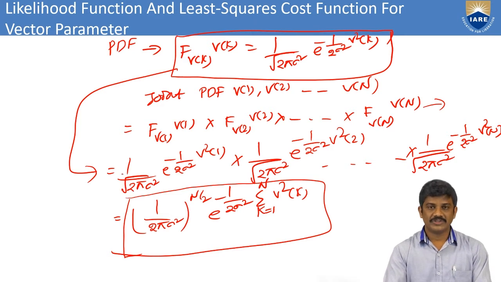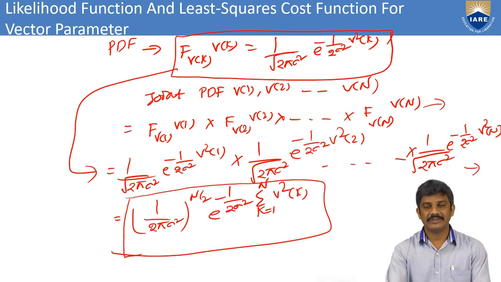Then we have the simplification: 1 by under root 2 pi sigma square e power minus 1 by 2 sigma square v square of 1, into 1 by under root 2 pi sigma square e power minus 1 by 2 sigma square v square of 2, and so on, giving n product terms.